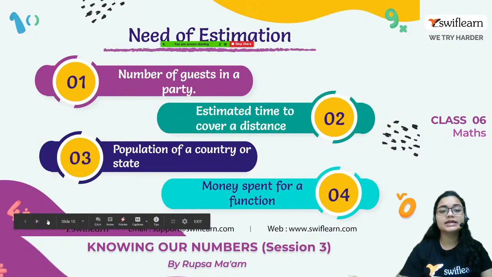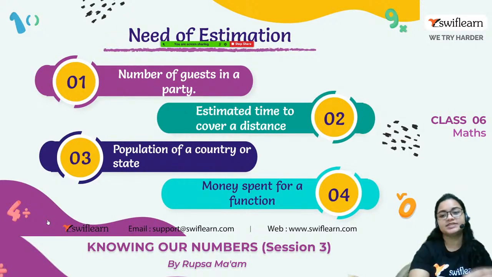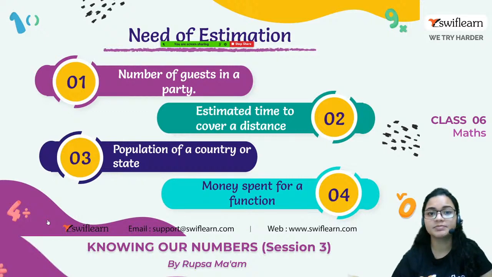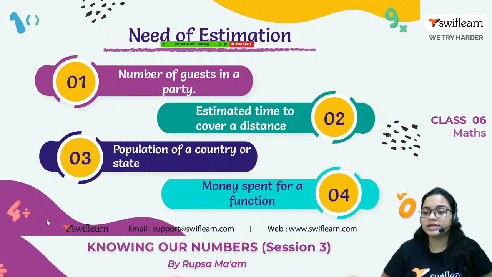Now, the need for estimation. Why do we need this estimation? Number of guests in a party, as we just saw in example 1 in the previous slide: how many guests are coming to our party. Depending on that, we have to arrange the food, drinks and everything, right?